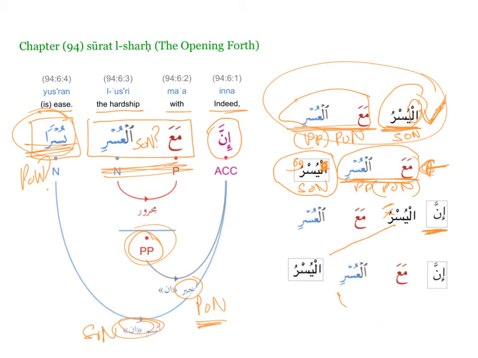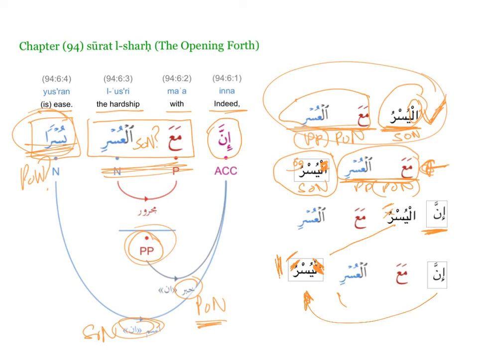So I'm going to change this to yusra. Originally it's yusra because of inna, but when you make it lose the definiteness, you have to give it a tanween, and that's why it becomes yusran, because it's lifted by inna. That's why you have inna ma'al usri yusran in Surah 94.